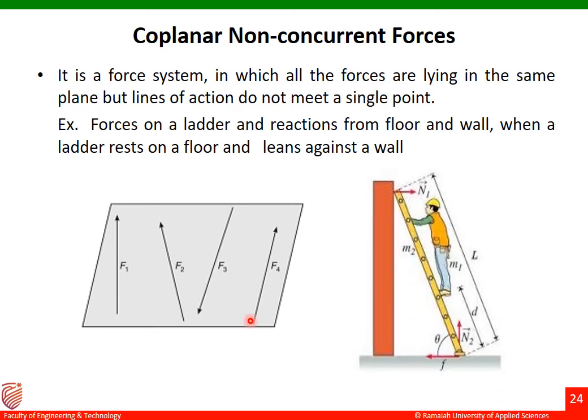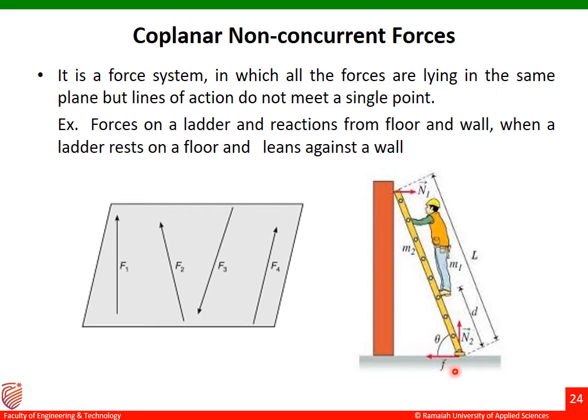This is the example of the ladder here. You can see the ladder is leaning on the wall and resting on the floor. When it is resting on the floor, there is a reaction from the floor represented as N2. When it is leaning on the wall, the reaction force comes from the wall, represented as N2. If the ladder moves in this direction, the friction will be in the opposite direction, represented as F.